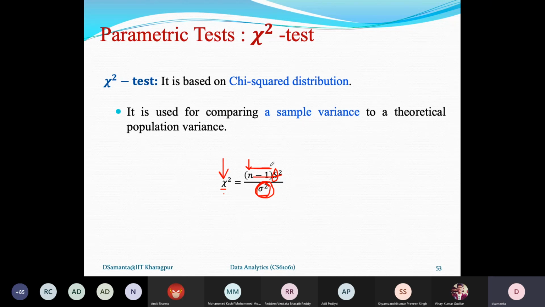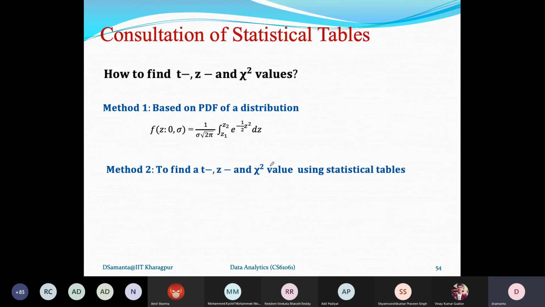Then I'll show you how to consult the T test and chi-square test tables in the same way as we used the Z test. Whenever I discuss the case study, at that time I'll discuss it here.